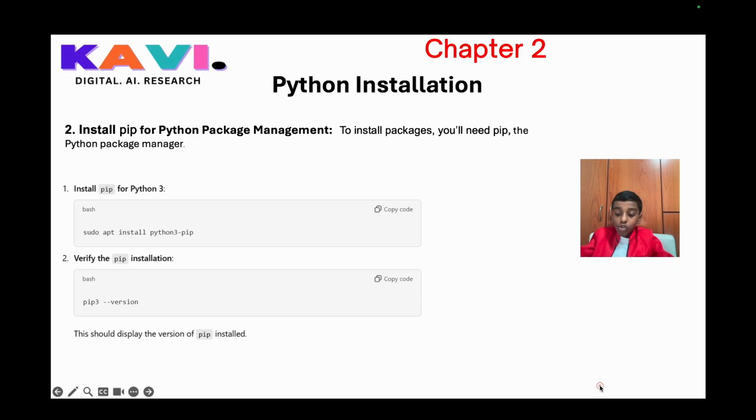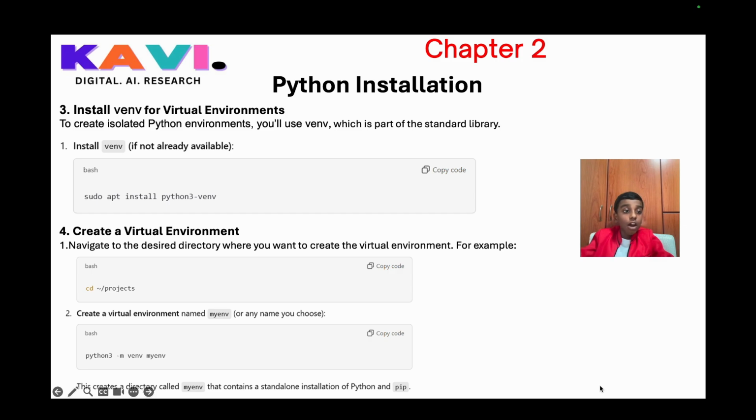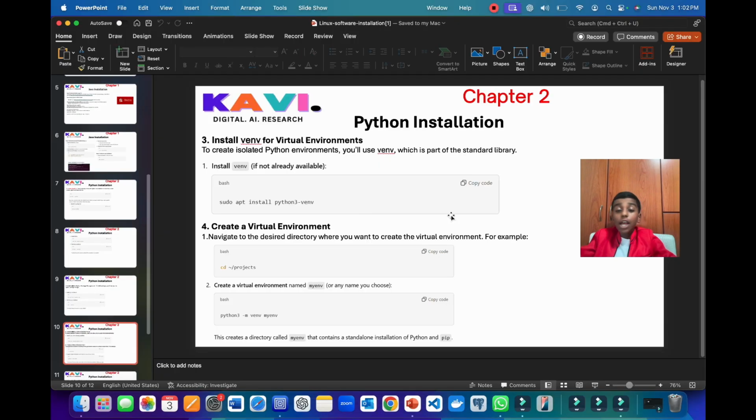Now let's move on to our next slide, which talks about the installation of venv for the virtual environment. To create the isolated Python environment, we will use venv, which is part of the standard library. Now let's see how we install venv if it's not available. So number 1, we're supposed to write sudo apt install python3-venv. Now let's go to our UTM to test this.